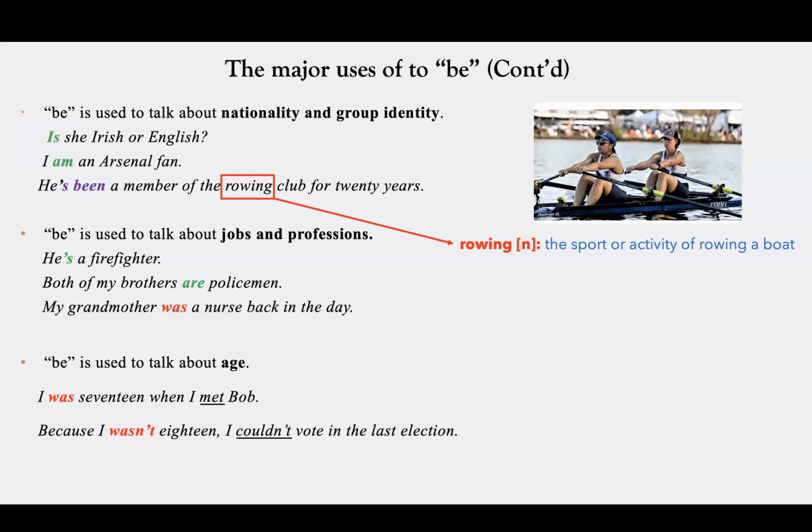So the beginning of the sentence should also be in parallel with the second part, in the past form, because I wasn't 18. It's talking about the last elections and explaining the speaker's age during that time. The speaker wasn't 18 when the last election took place.